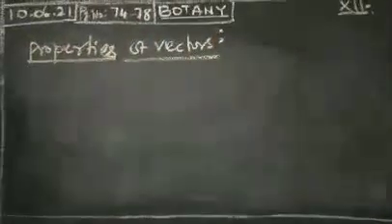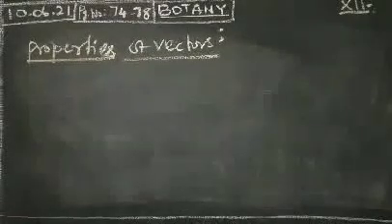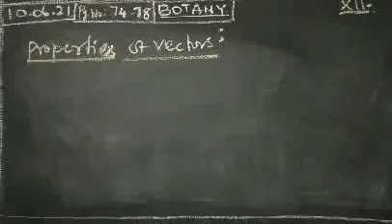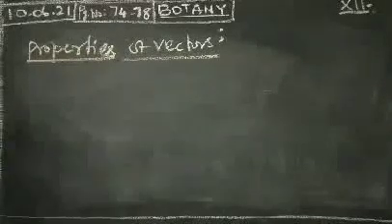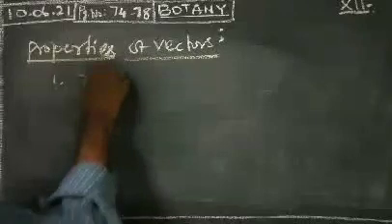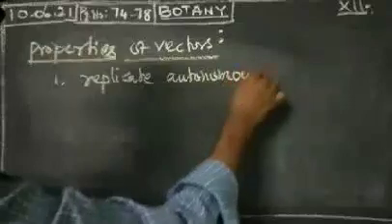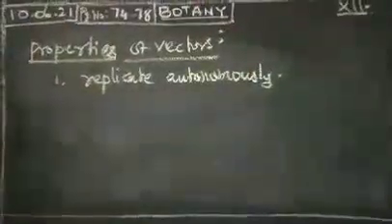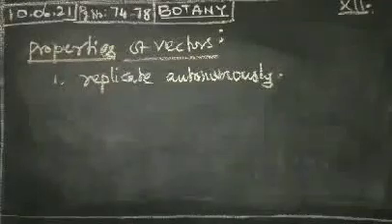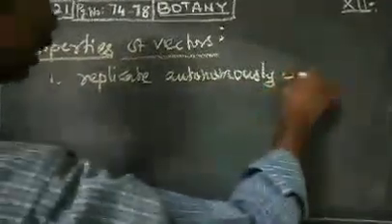There are some characters present in the properties of vectors. The first one, as we already studied: vectors are able to replicate autonomously to produce multiple copies of themselves, along with the DNA molecule already inserted into the host cell.